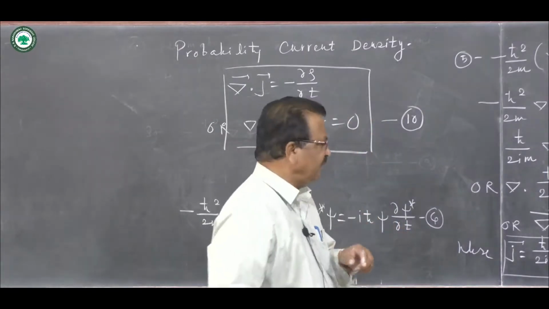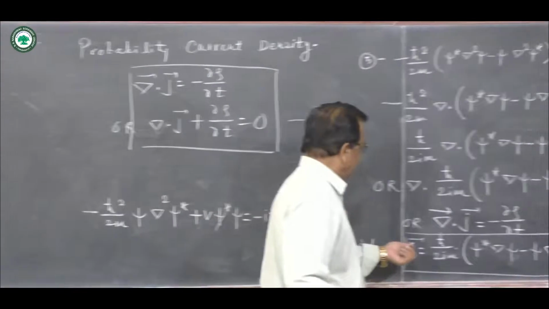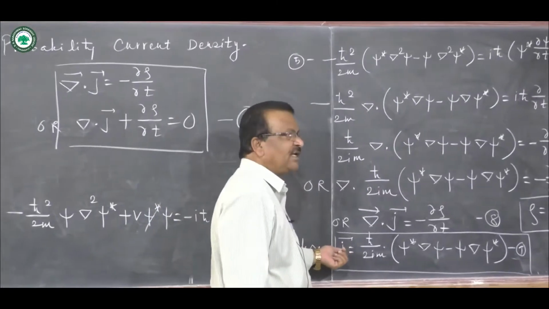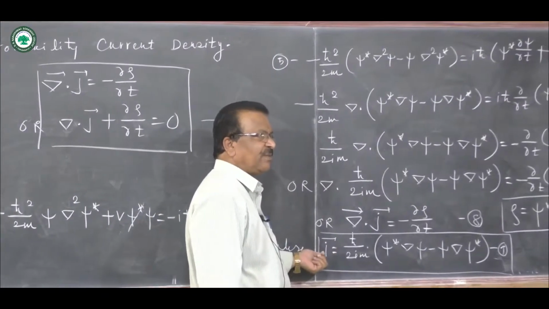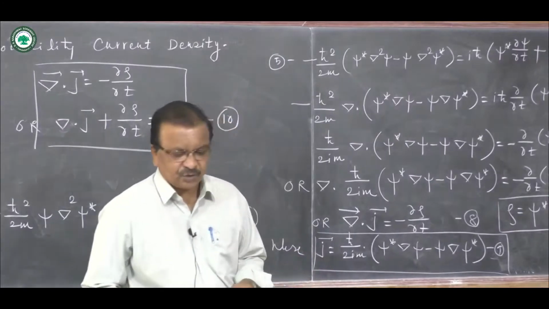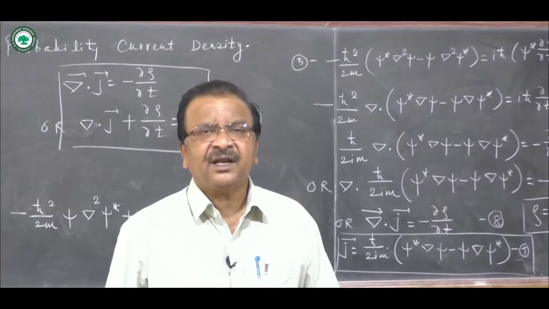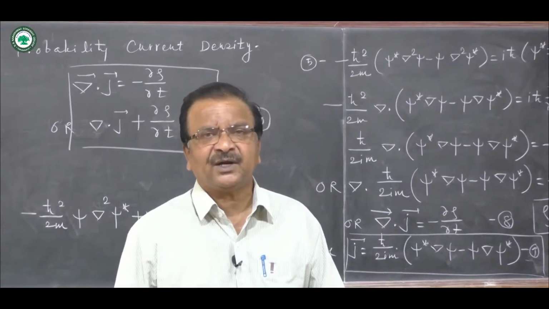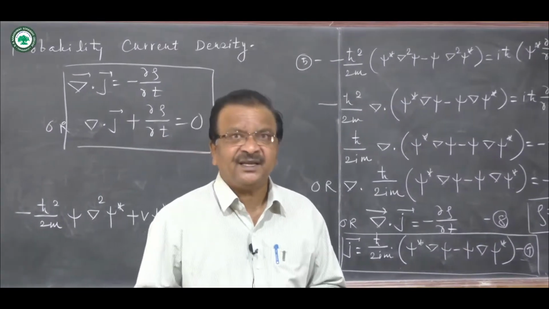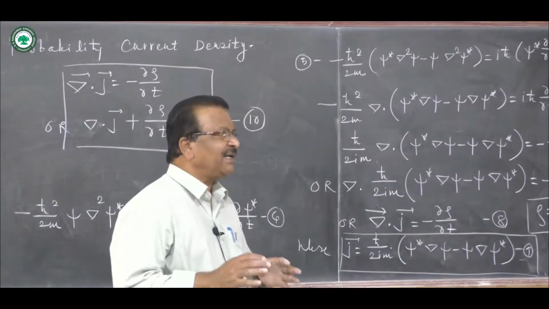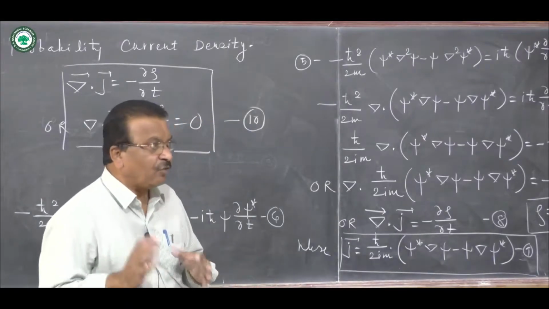One important point to be noted is that this quantity J, which is called probability current density or probability current, should not be confused with the current which we have in electronics, such as due to electrons or holes. It's not really an electric current. Probability current means probability flow.